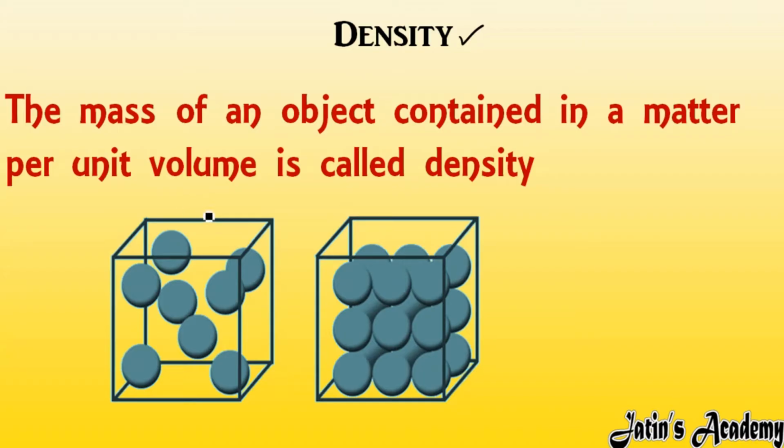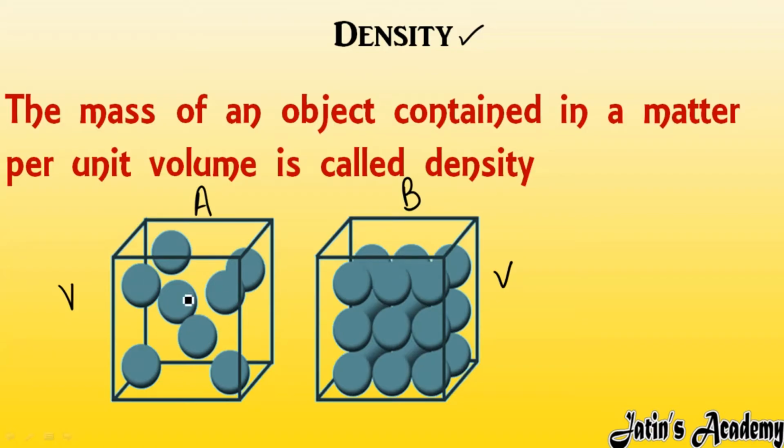For example, here I am having solid A and solid B. You can check, in solid A and B, both are having the same volume V. I will compare the densities here. Okay. So here you can see particles of matter are less in A as compared to B. Here mass per unit volume is less, no?